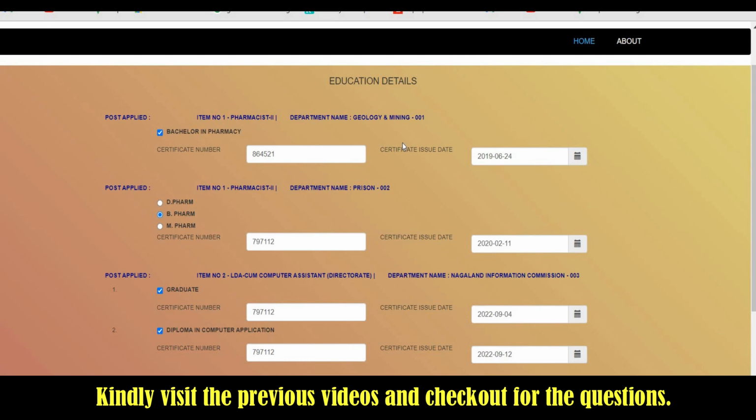Will it be accepted if the certificate number and issue date are not visible in the application form after submitting the form? Because I have done the payment, and after completing I logged in once again to check, but the posts that I have applied for are shown, not the certificate numbers. Before payment, you'll get a preview form, and in that preview form, if you find that the information is not filled, then you need to click the modification.